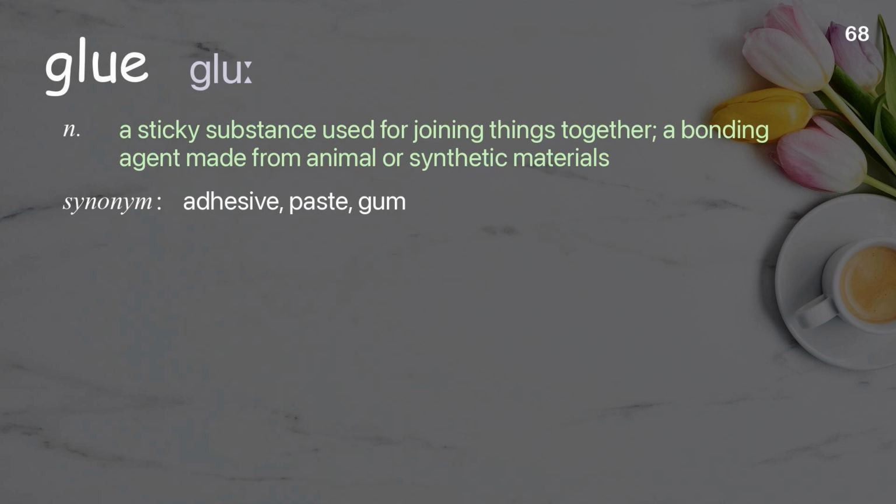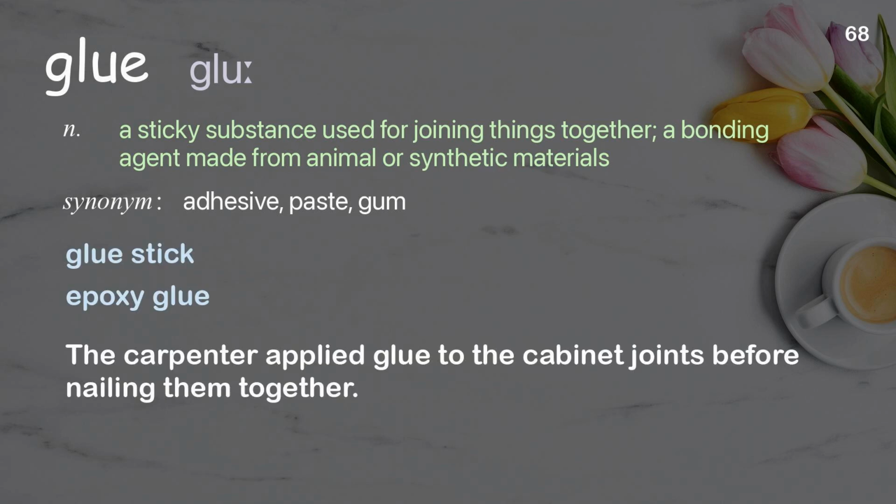Glue. A sticky substance used for joining things together, a bonding agent made from animal or synthetic materials. Examples: Glue stick, epoxy glue. The carpenter applied glue to the cabinet joints before nailing them together.